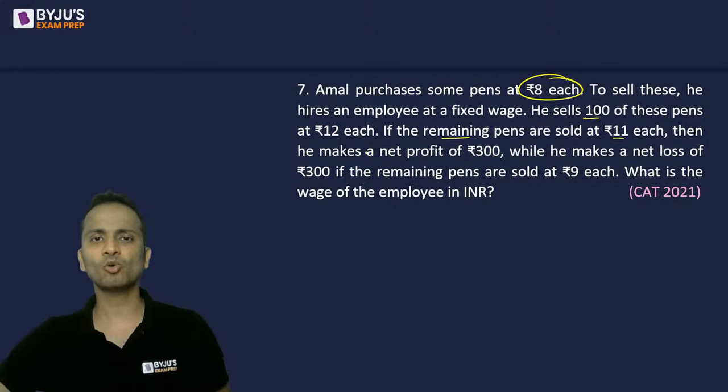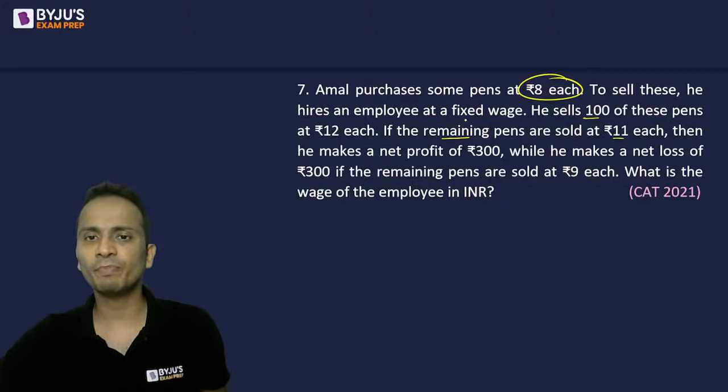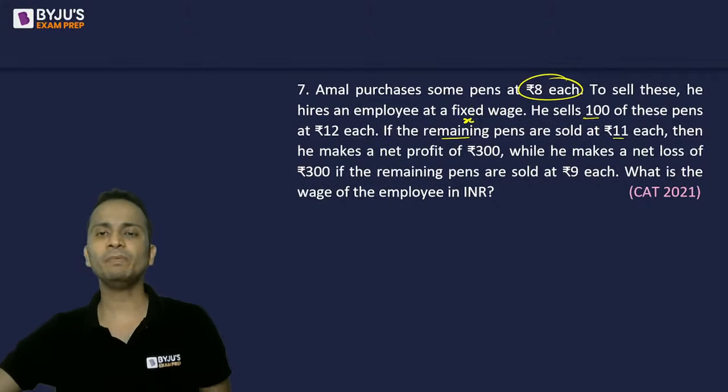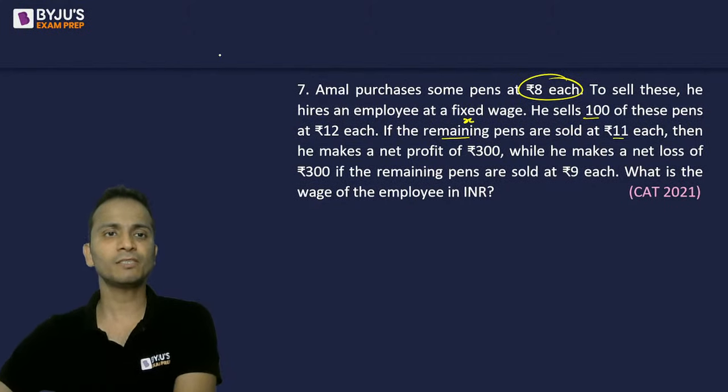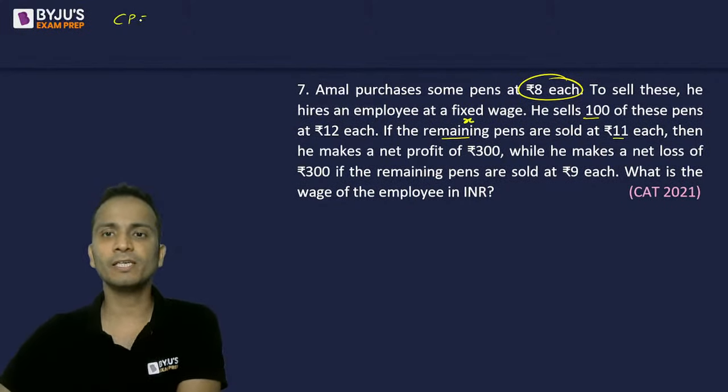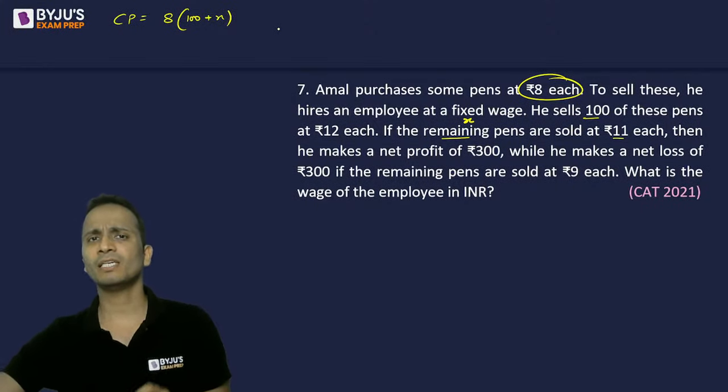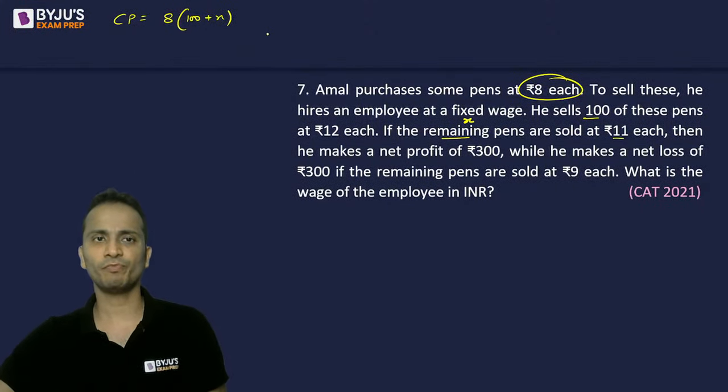Let's say the remaining number of pens is X. So that means the total number of pens is 100 plus X, right? So total cost price is 8 times (100 plus X), where I'm considering that 100 plus X is the total number of pens.